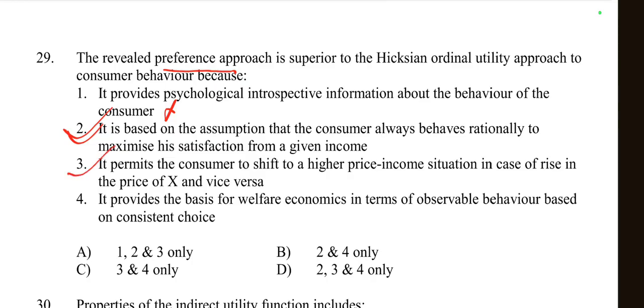So option number 3 is also right. Then it provides the basis for welfare economics in terms of observable behavior based on consistent choice. Yes, this is also true. So options 2, 3 and 4 are correct. So why is revealed preference better than the Hicksian ordinal utility approach? So option D is right here. For 29, option D is right.